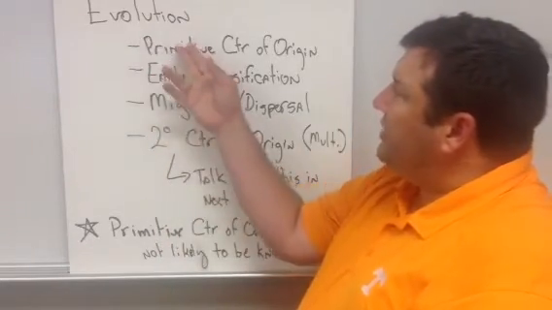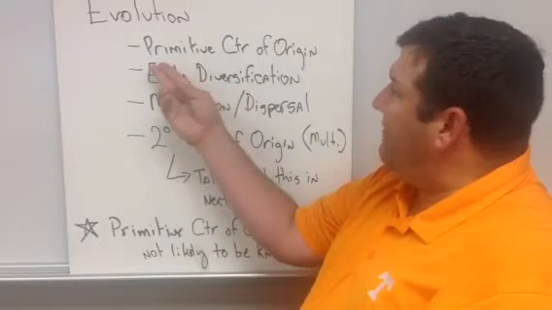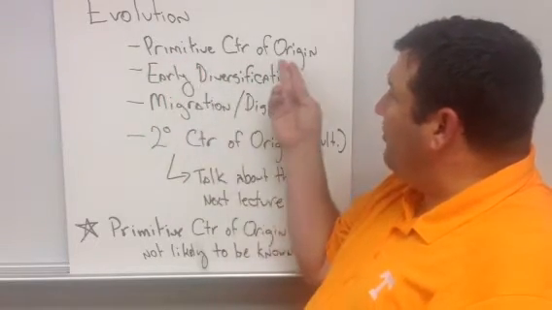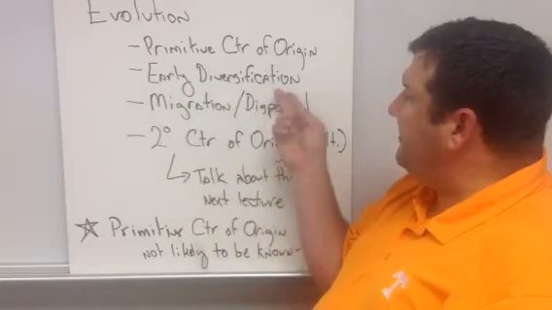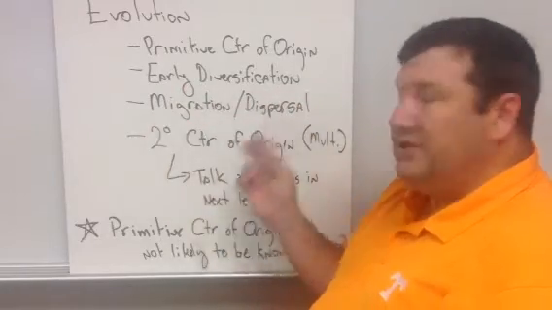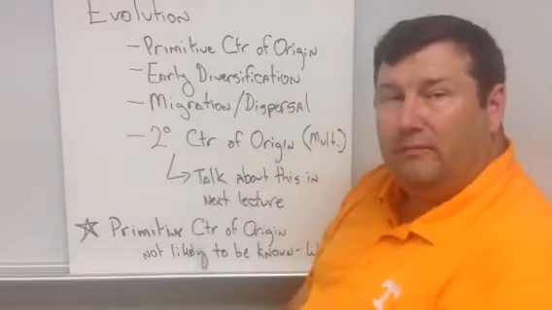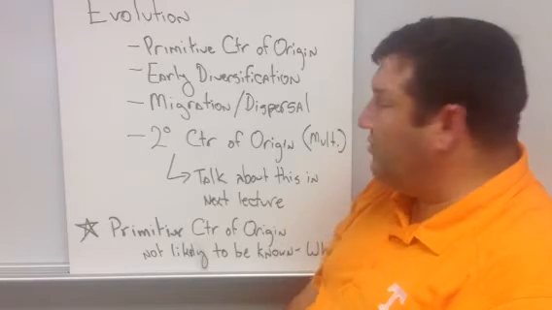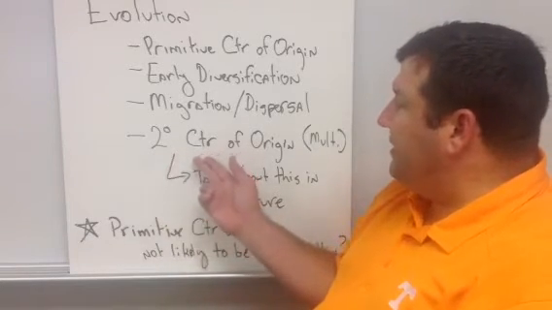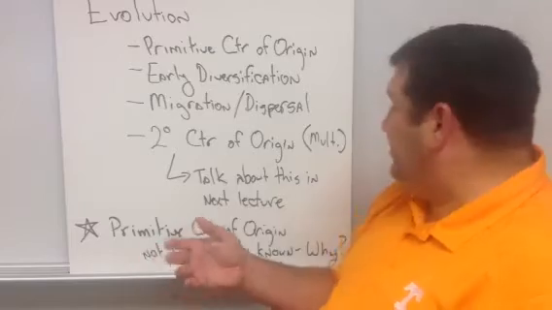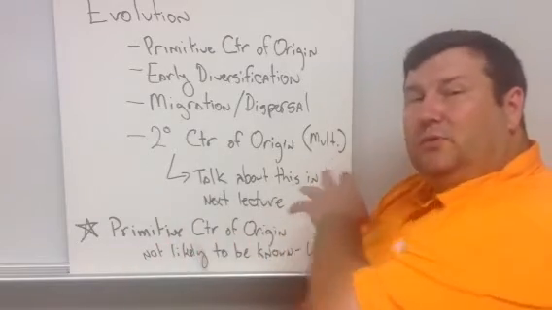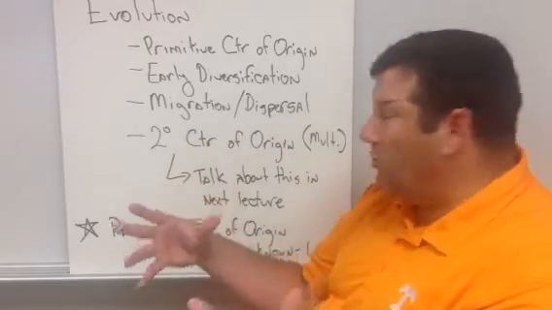So in the evolutionary development of the grasses, we have a primitive center of origin, and then early diversification, then migration and dispersal out of that primary or primitive center of origin, which results in the development of secondary centers of origin. And there are generally multiple secondary centers of origin.